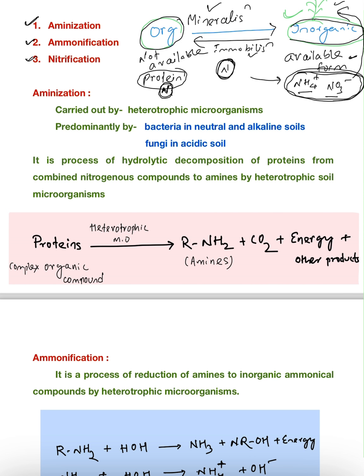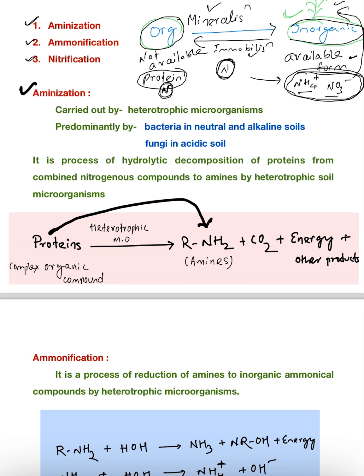Let us first understand aminization. Here you can see the diagram: from proteins, which are the organic form, it is converted to amines.